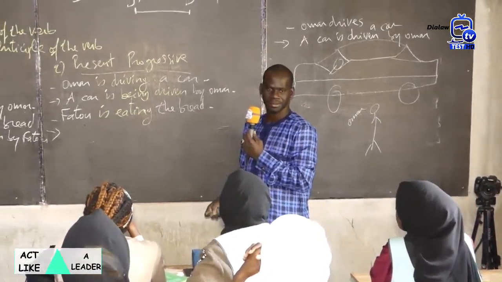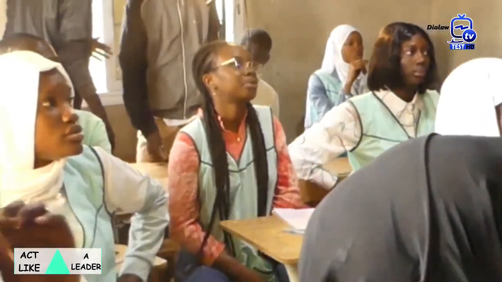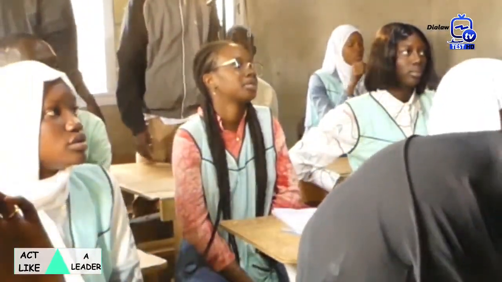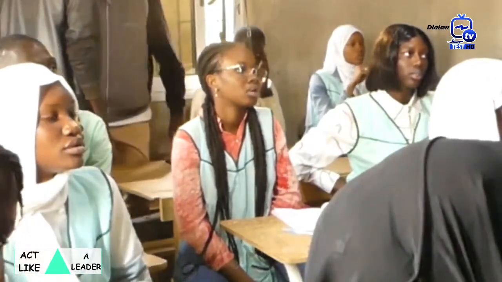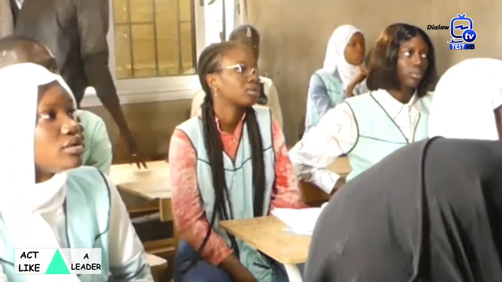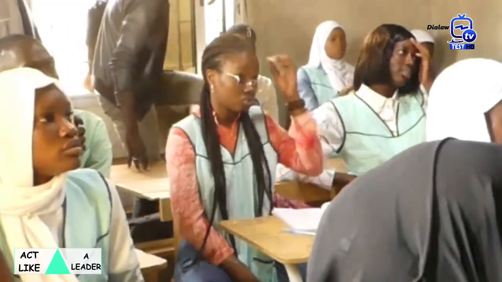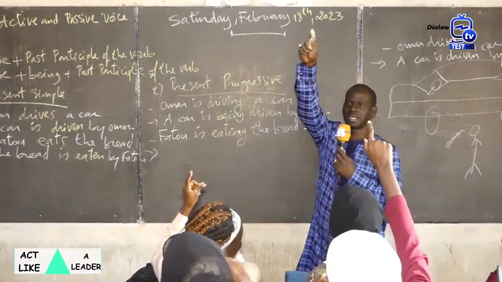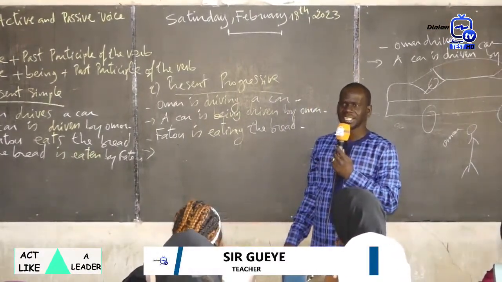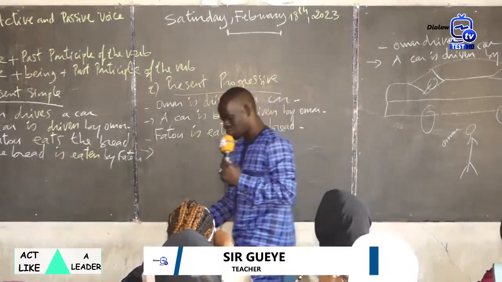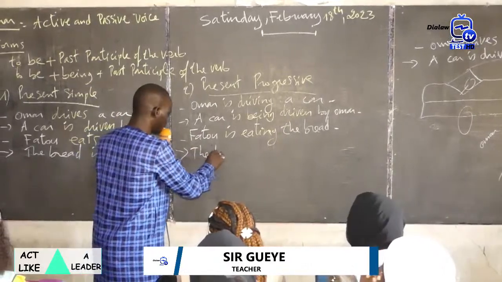Because it is a present progressive. We have the ing form. If you have the ing form, we put being between the auxiliary to be and the past participle of the verb. Now sentence number 2. Fatu is eating the bread. The bread is being eaten by Fatu. Very good, class.